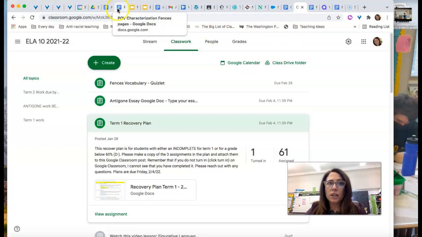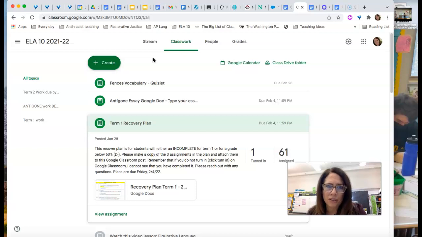So let's start term 3. We need to make sure that even if we're at home, we are still working because those grades are coming in, and term 3 will be midterm before you know it. We only have less than 30, I would say about 28 at this point, days left until MCAS. And so when we get back from February break, we are still continuing with our play, Fences, but we are going to have a certain number of days per week dedicated to MCAS prep. And so again, super important that even if you're at home, you are studying and getting ready using those assignments as a strategy to prepare.